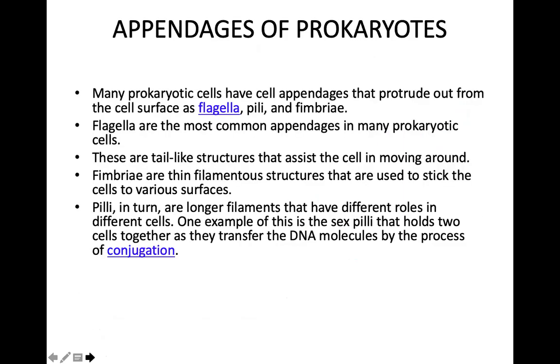Appendages of prokaryote. The prokaryotes have got different types of appendages like the flagella we just saw, or pili and fimbriae. The most common appendage, that is the organ that is used for movement, is called flagella. It is tail-like, and normally an organism has got only one flagellum. It is filamentous in nature. Pili, in turn, are longer filaments, and their roles are different. They help in the process of conjugation so that the DNA can be transferred from one organism to another.